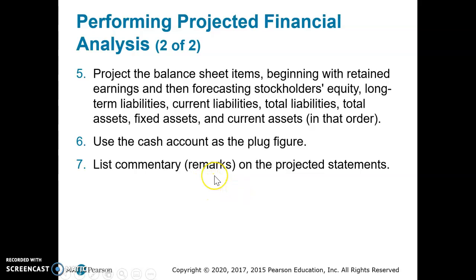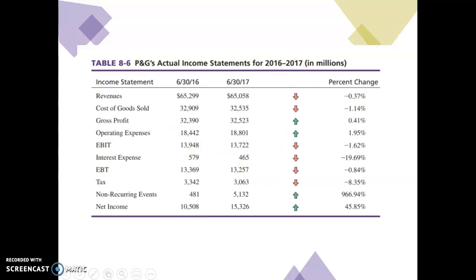So I have an example that was also in your book. I didn't do the commentary though. All right, so this is P&G's actual income statements for 2016 and 17. You can see they have their revenues, cost of goods, earnings before interest and tax. Here's their interest expense, here's their tax expense, and then their net income. So their net income was actually up 45%, which is pretty impressive.